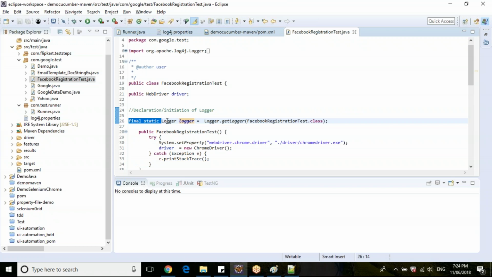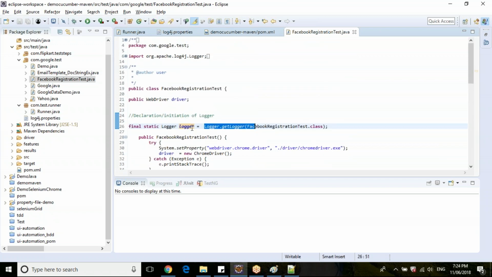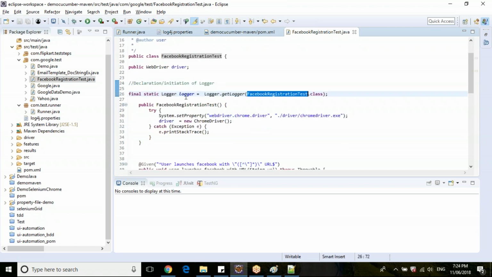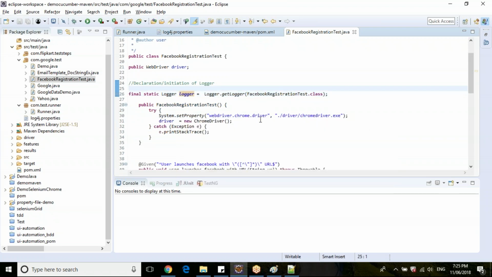So final static, because your logger instance will not get changed anywhere; the same instance will be used across your complete class. So we have mentioned static final, and which particular logger you are going to use. It's the Facebook registration test page, so that particular class name dot class. Now let me use this logger instance here. Now where exactly will I print?